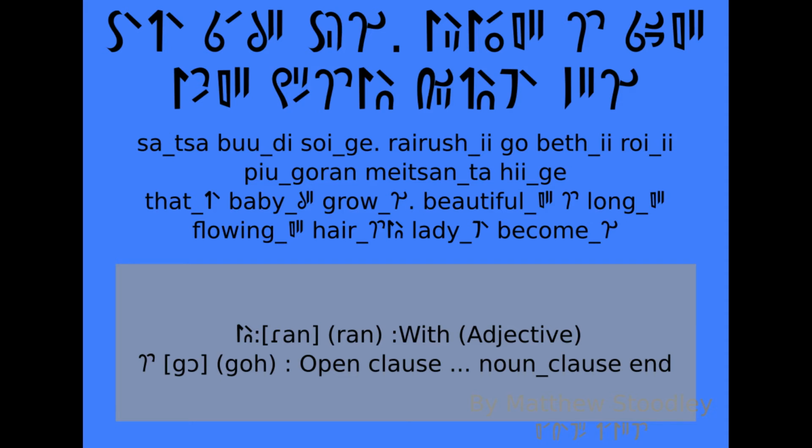The next role marker is called ran, and that means with or having, and it's used as an adjective. Go acts as a disambiguator to help separate inner clauses. It's never completely necessary, but it makes a sentence less ambiguous if you use it.